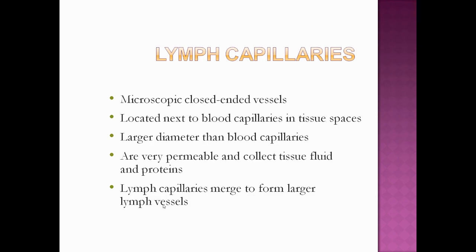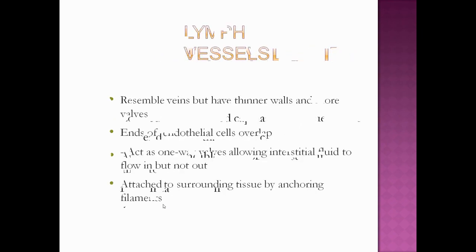Lymph capillaries merge to form large lymph vessels. So some capillaries will merge and make the large lymphatic vessels, and here osmosis occurs, so they are very permeable and collect tissue fluid and proteins through osmosis.